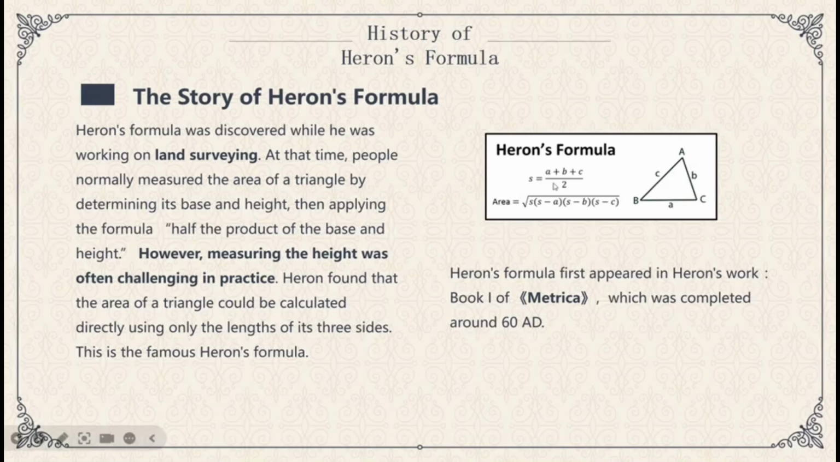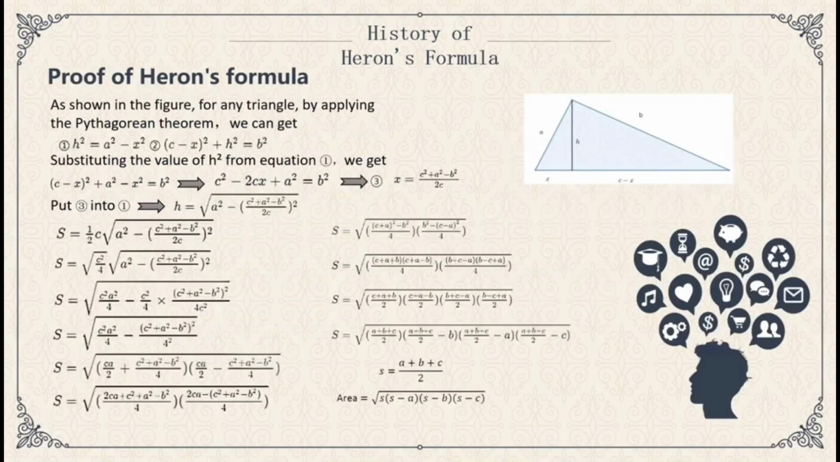There is the famous Heron's formula. First, we need to calculate the semi-perimeter, then put the semi-perimeter into this formula to get the triangle's area. Heron's formula first appeared in Heron's work, Book 1 of Metrica, which was a summary of the mathematical knowledge known at that time.